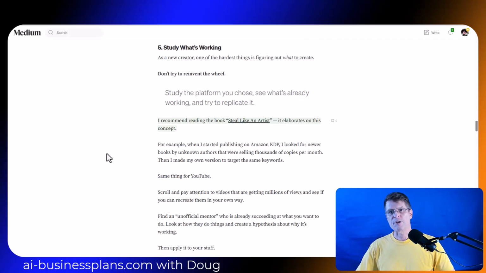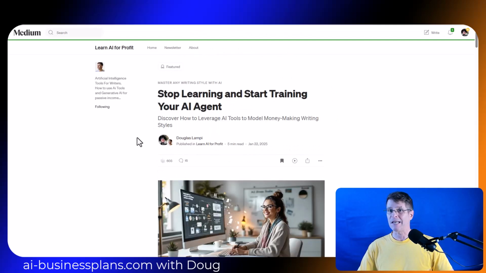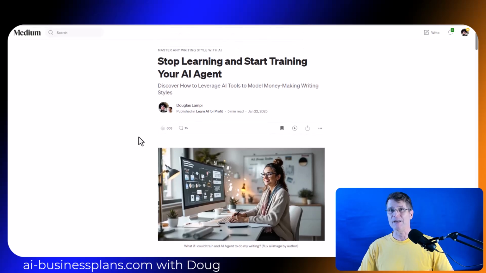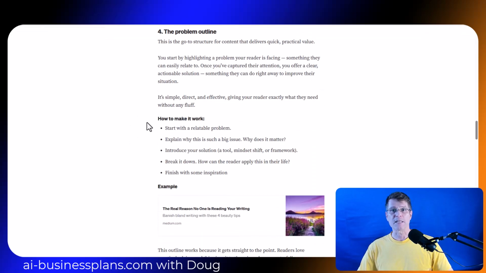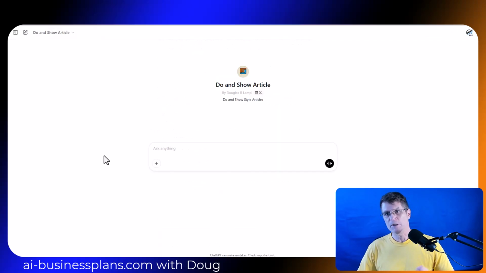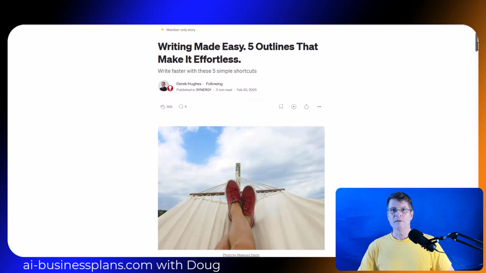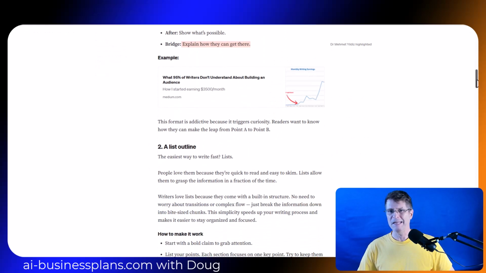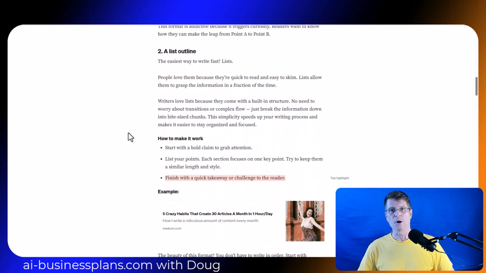So we started off with some basics about studying what's working, and then we moved on to, instead of studying it, we could train an AI to do it for us. Then we talked about different article style formats that we could train. I gave you an example of a GPT that's already formatted to give you the Do and Show article style, and then we reviewed that there are many different article styles that we could format and start to model.